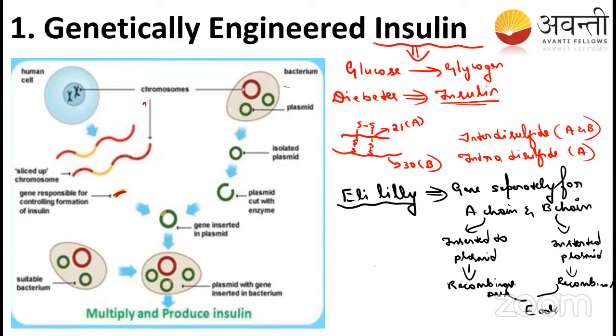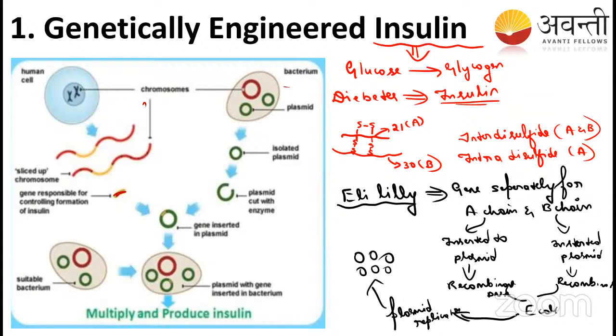So we know what happens in the E. coli bacteria: plasmid replication takes place. Then it gives more copies of the plasmid, and along with the plasmid copies, it gives copies of our related sequence, the A sequence or the B sequence.